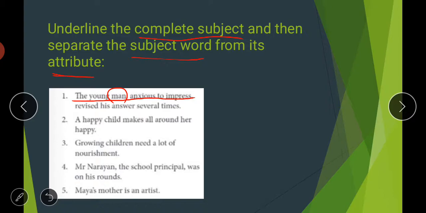Then the second sentence: "A happy child makes all around her happy." So the complete subject here is "a happy child."